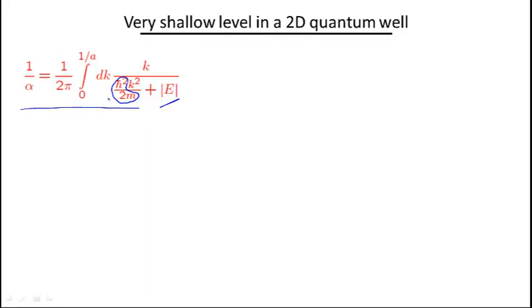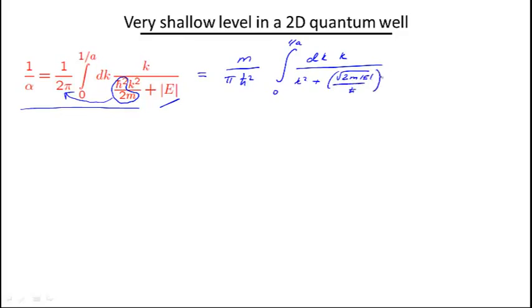It's easier. So the first thing I'm going to do is factor out this coefficient in front of the integral, m over pi h squared. And I will get an integral from 0 to 1 over a, and let me write it in this form, dk times k, and here I'm going to have k squared plus 2mE over h squared.